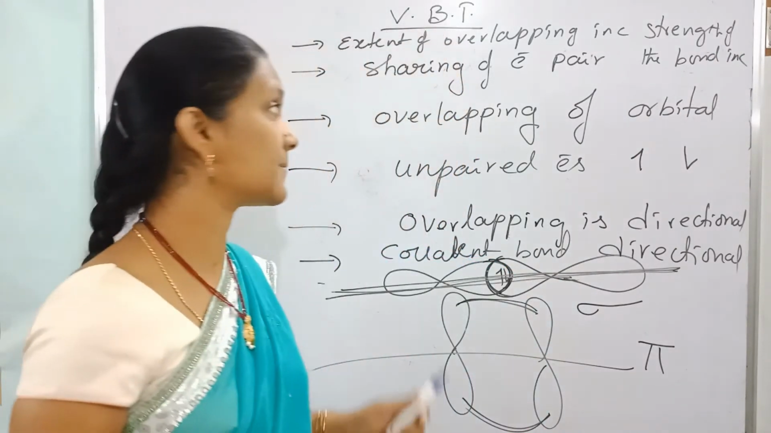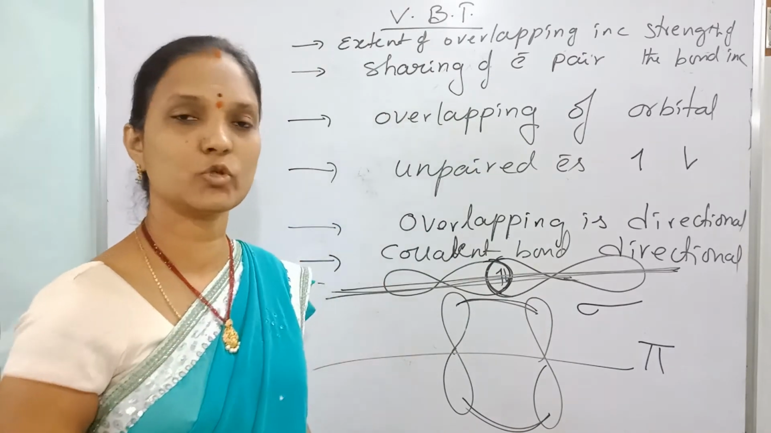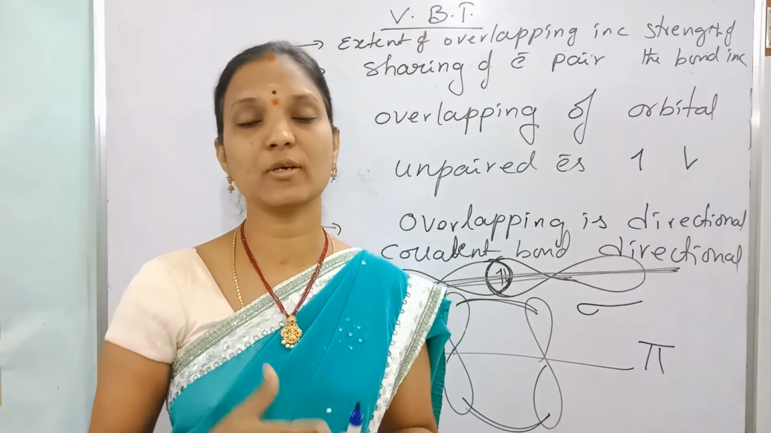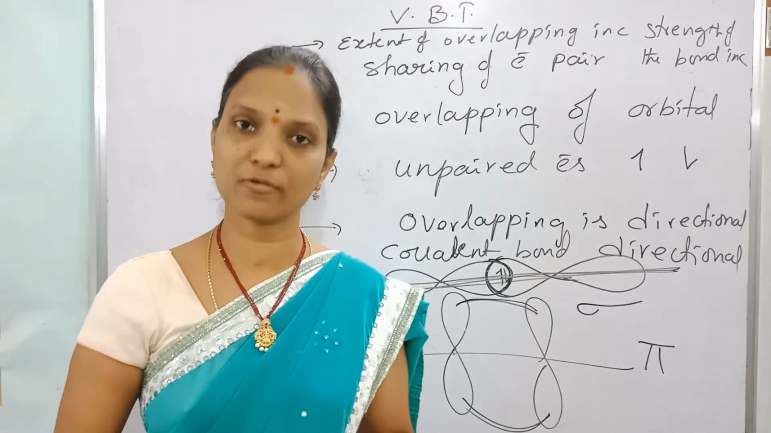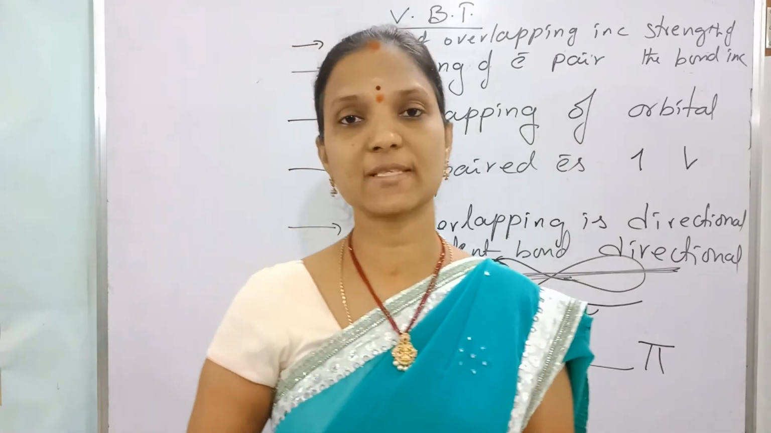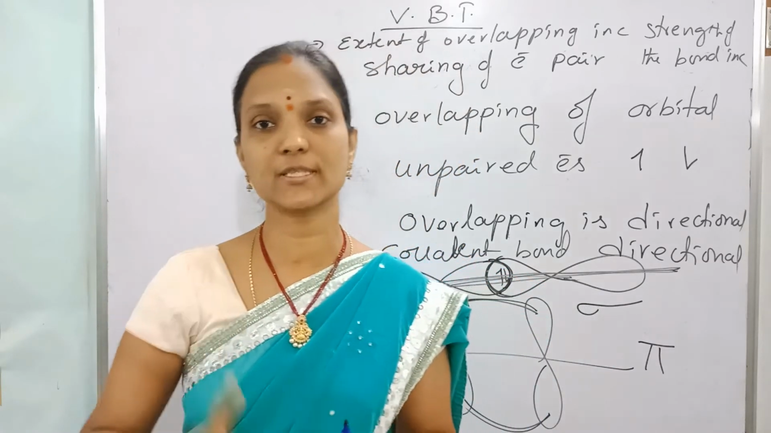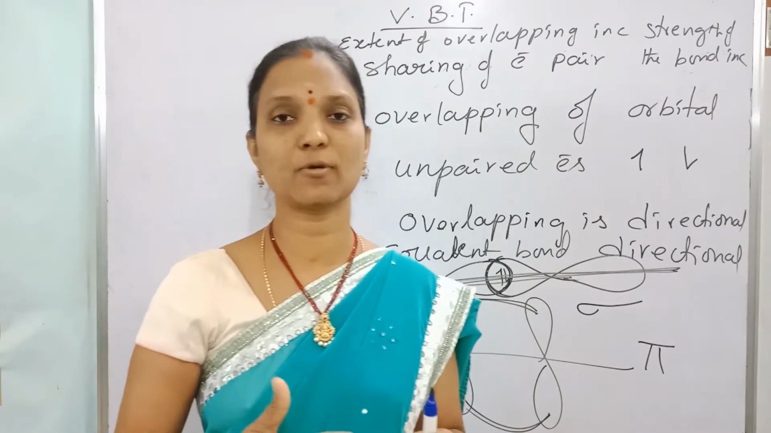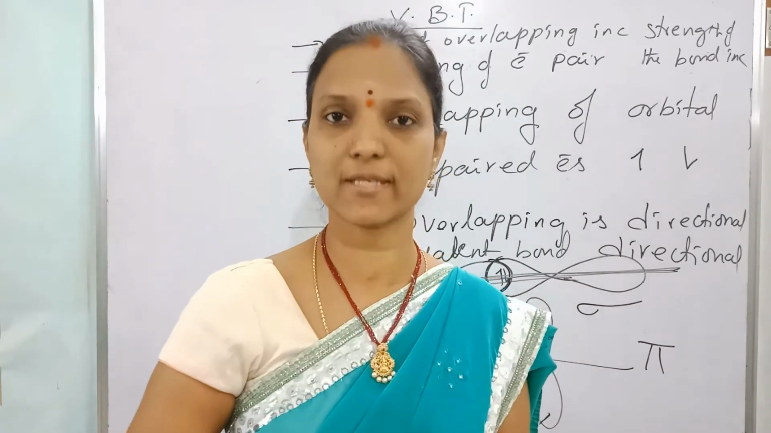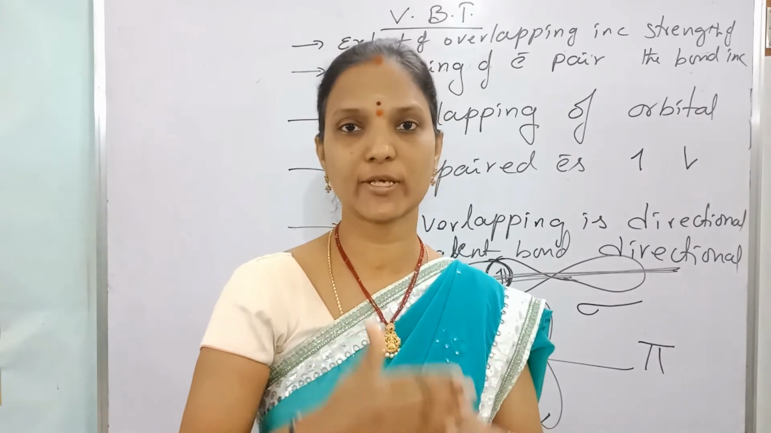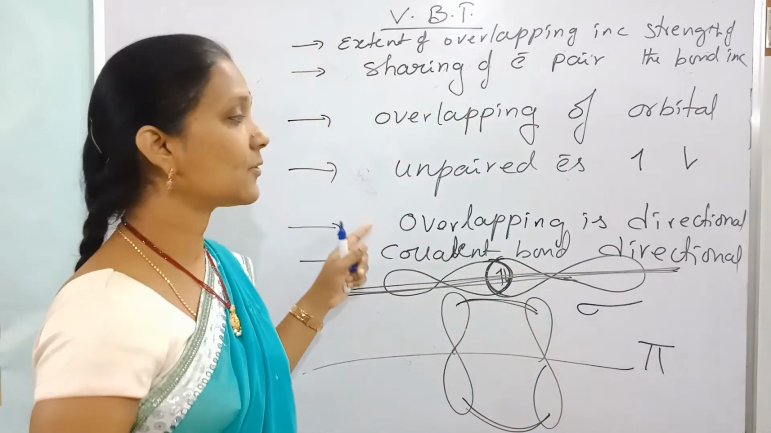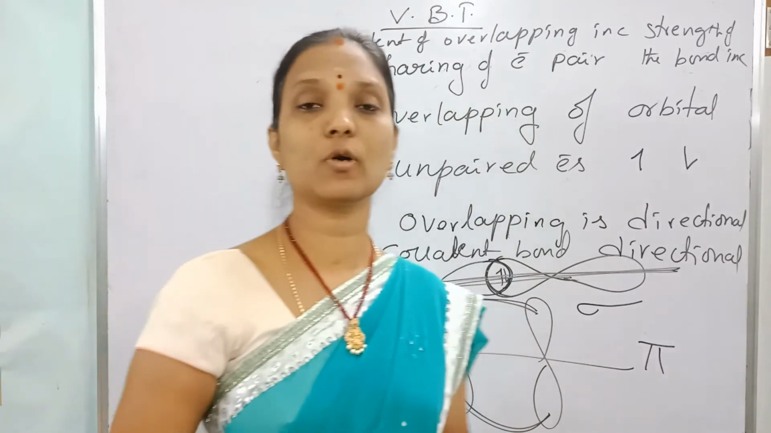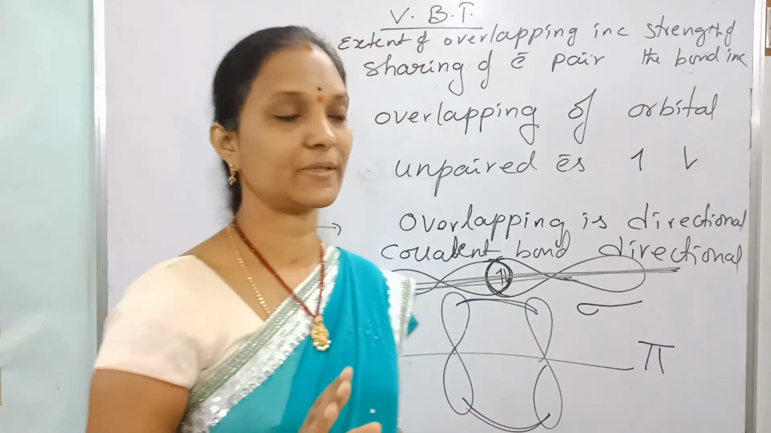Overlapping of orbitals takes place before the sharing of the electron pair during the formation of a covalent bond. But how does this sharing happen? Orbitals are involved in overlapping, but the orbitals must contain unpaired electrons with opposite spin only. Because of this overlapping only, sharing of electron pairs takes place. First overlapping takes place, then sharing of the electron pair. This overlapping is directional, so the formed covalent bond is also directional. Every covalent molecule contains a definite shape.